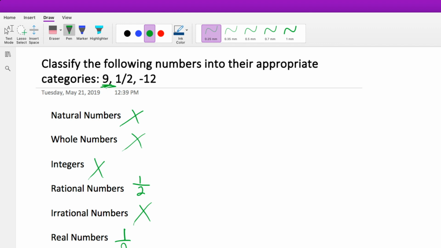Now, I encourage you to try out the negative 12 on your own, and if you get it right, then that's awesome. I'm happy for you. But just in case we want to see how it's done, I'm going to go ahead and do that one as well. Negative 12, what can we start classifying this as? Well, let's see. Is it a natural number?